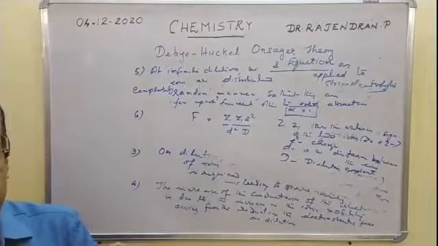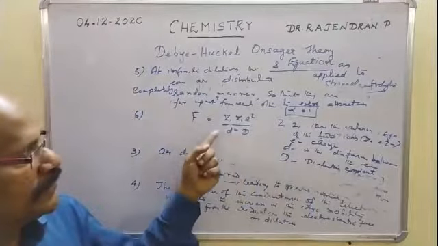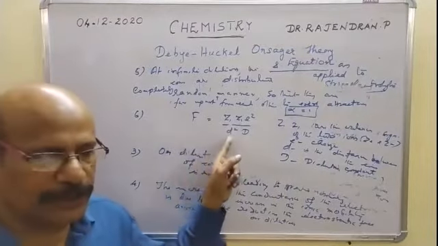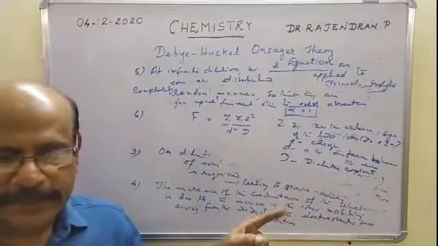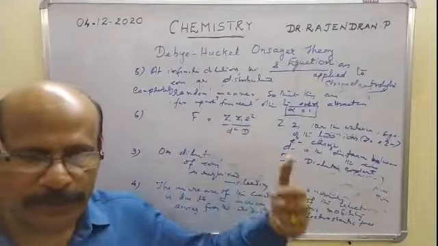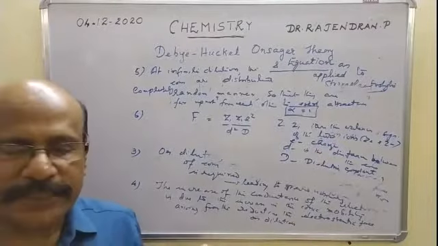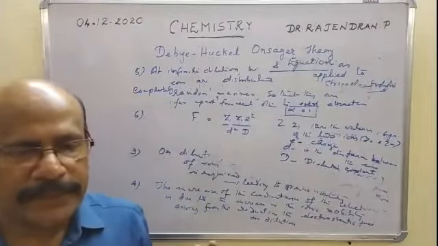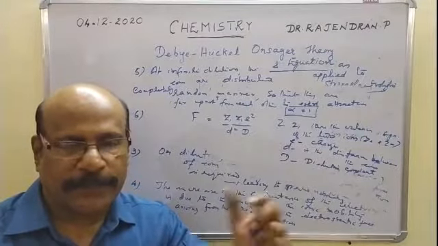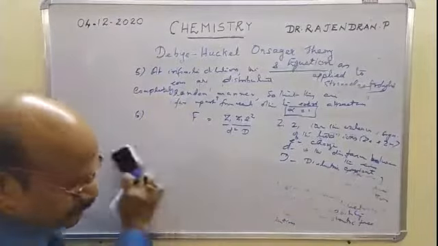When the dielectric constant becomes lower, F increases, since F is inversely proportional to the dielectric constant of the solvent. F is inversely proportional to the square of the distance of separation of the ions, and directly proportional to the product of the valences of the ions. So the force of attraction is powerful in a solution of lower dielectric constant, at a smaller distance, for ions of greater valence. So this is the theory.